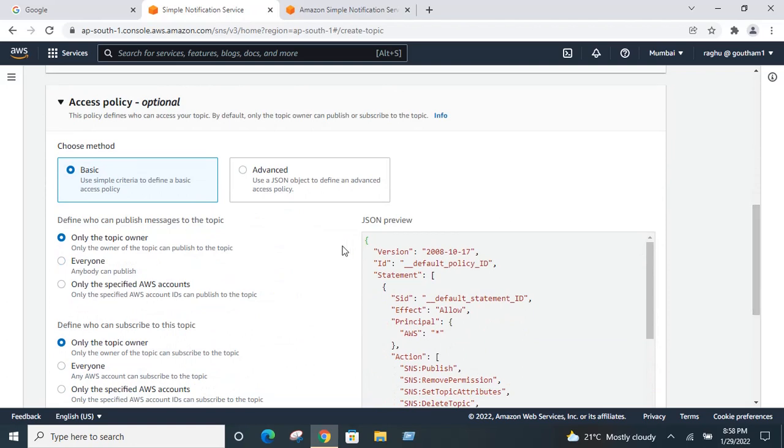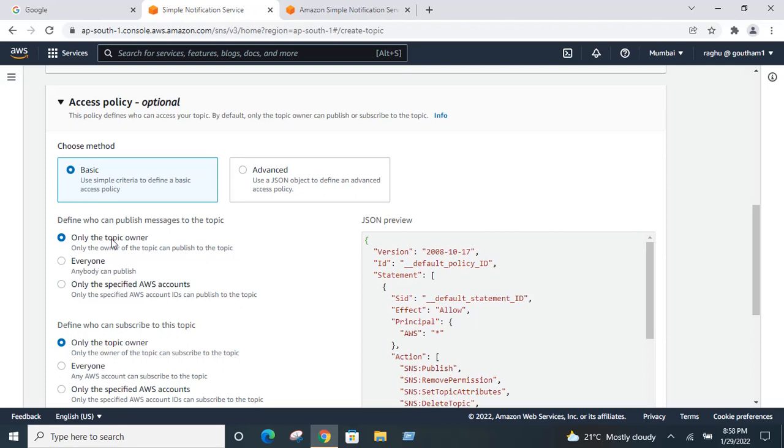There are different options. In Basic, you define who can publish messages to the topic. In a company, once you have created a topic, who can publish messages to it is very important. There are three methods. Only the topic owner, the person who has created the topic, can publish. Otherwise, if you give everyone, then everyone can publish messages to the topic. And the third one is only the specified AWS accounts. If you want to give only two or three people access to publish messages to this topic, you can select this option.